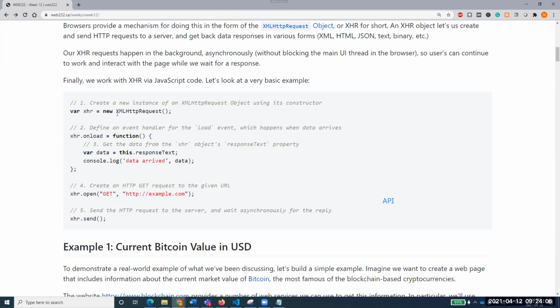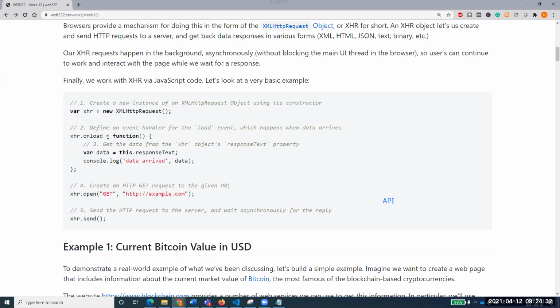And whenever something starts with a capital letter, what is it called? Your revision: what is it called when a function name starts with a capital letter? Oh, thank you very much, you have been very active today. It is called a constructor, and it's mentioned here. So now we are creating a variable var xhr equal to new XMLHttpRequest. So a constructor has been used, which sets up a few things.